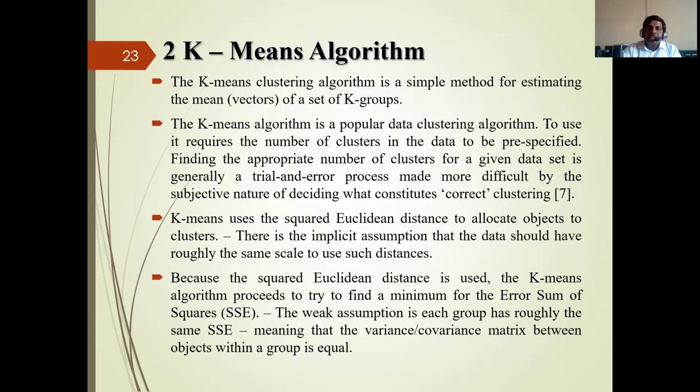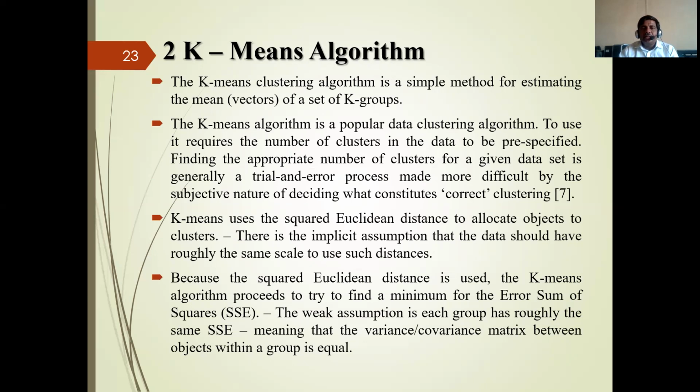Then the second one is the k-means algorithm. This k-means clustering algorithm is a simple method for estimating the mean of a set of groups. It means that by using this method, first of all, you can find the mean of the values. The k-means algorithm is a popular data clustering algorithm. To use it requires the number of clusters in the data to be pre-specified, finding the appropriate number of clusters for a given data set.